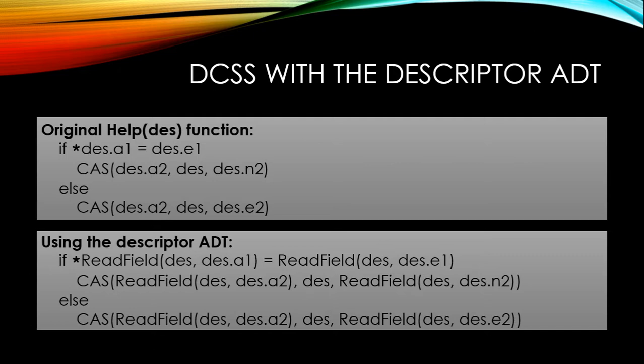In the descriptor, you just have the address itself. The descriptor points to the address that's being changed by this cas. So this is not even a cas field. We really just need to use read fields here. We replace all the reads with invocations of read field, and that's it. That's how you use the descriptor ADT for this.